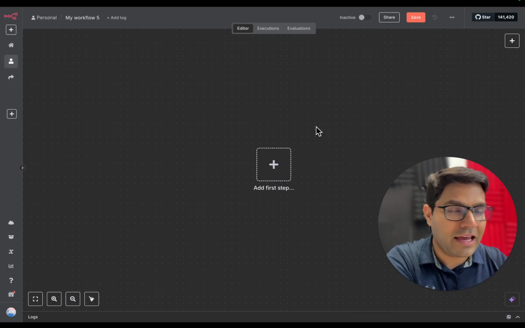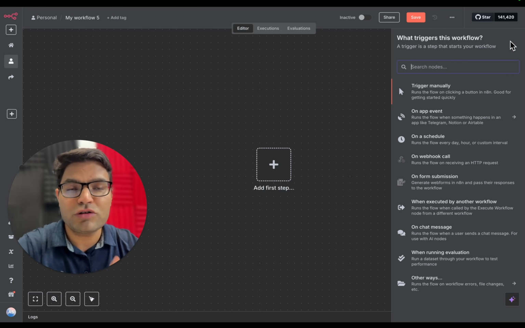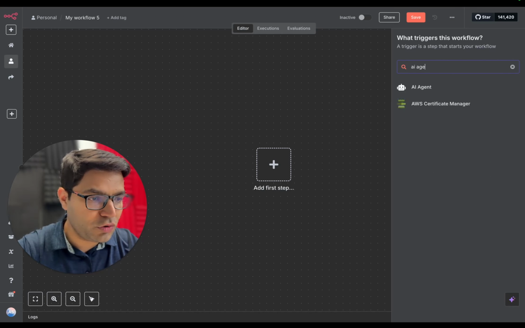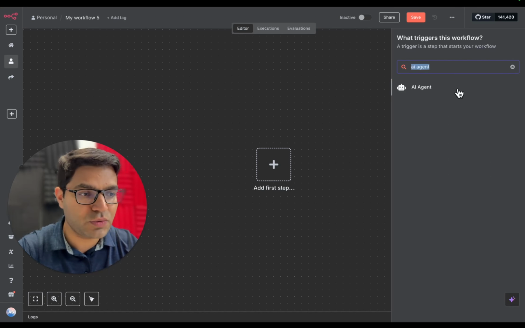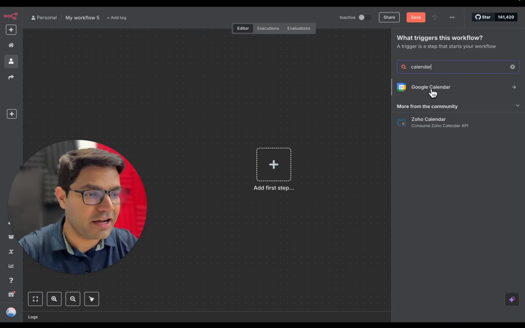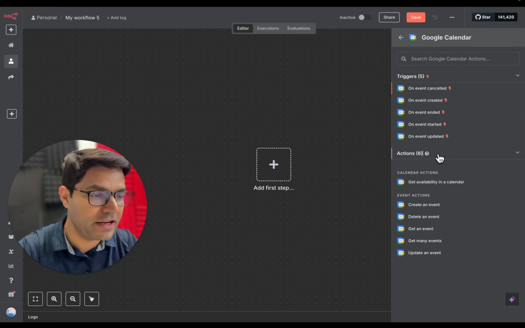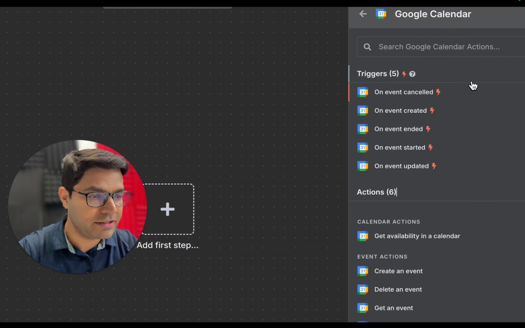Now on this blank canvas, you want to add multiple nodes. For this AI agent, we'll be mostly needing AI agent node, so you can simply search, add this one. You will need calendar nodes. So you'll search calendar and you'll get Google Calendar, click on it, and then there are different types of calendar nodes available. Based on your need, you'll select one of them.